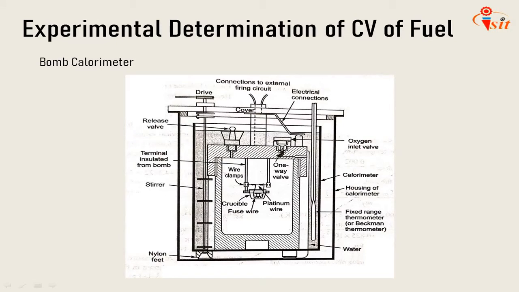Experimental determination of calorific value of fuel. The apparatus used for determining the calorific value of fuels is known as a calorimeter. The basic principle is that a known quantity of fuel is burned in a controlled environment, the heat energy liberated is transferred to a medium of known mass and specific heat, and the rise in temperature of the medium is measured. Though various types of calorimeters are available, we shall only discuss the bomb calorimeter and Junkers gas calorimeter used for determining the calorific value of fuels.